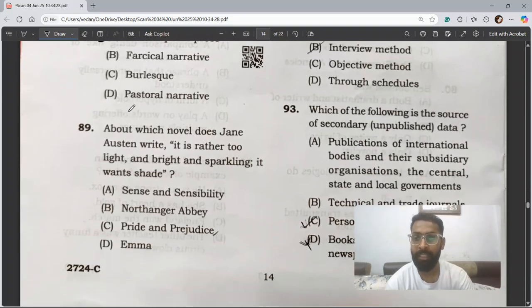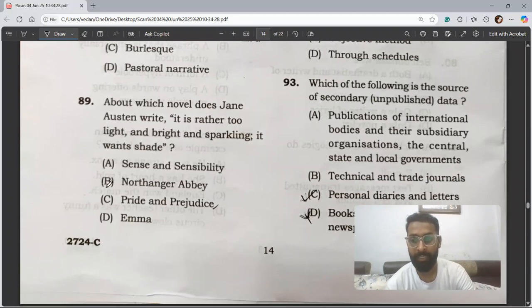So question number 89, about which novel does Jane Austen write? It is rather too light and bright and sparkling, it won't say it. So the correct answer is C, Pride and Prejudice.